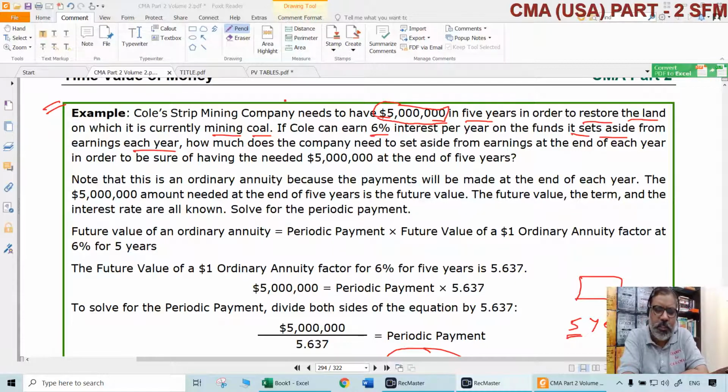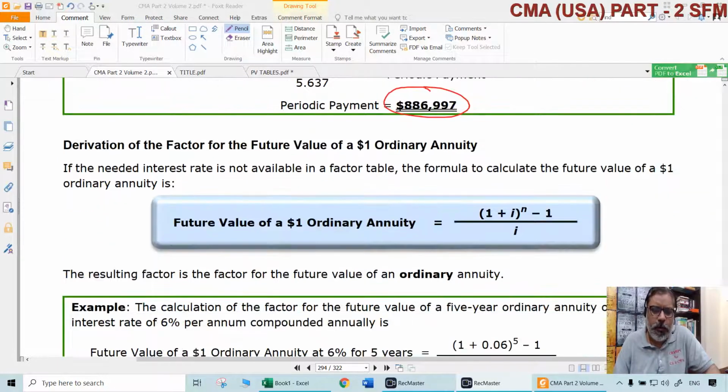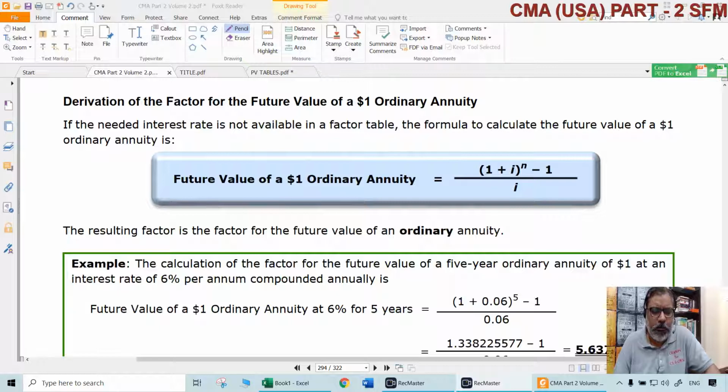So how much does he have to set aside? The same amount, equally. All these things are basically about FVIFA applications, right? That is about FVIF and FVIFA, future values we can call them.